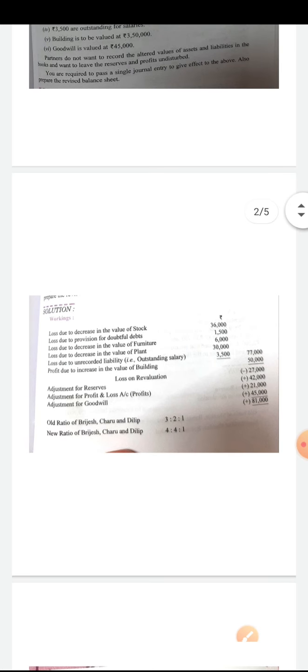In the earlier case, we maintained this with the help of the revaluation account. Here, all losses and profits will be calculated the same as in the case of revaluation account, but we will not maintain the revaluation account. We will just add or subtract and calculate the overall loss or profit on revaluation.